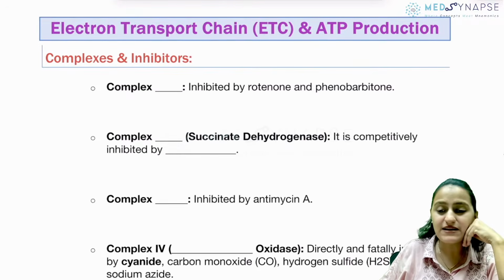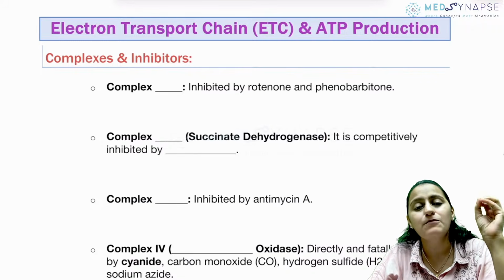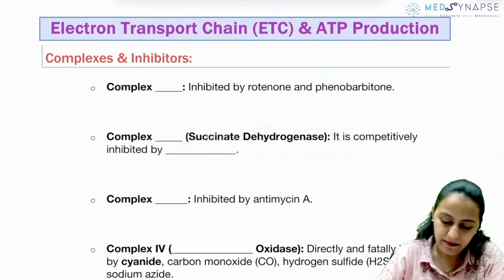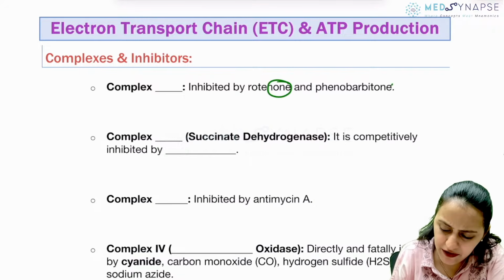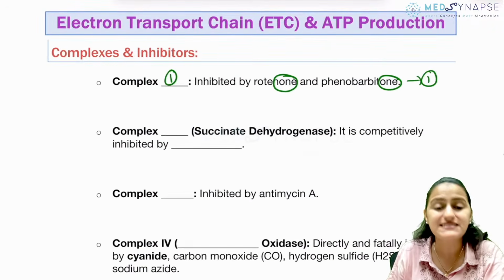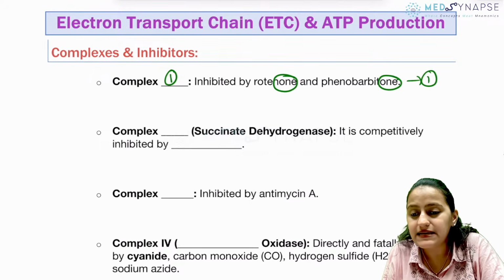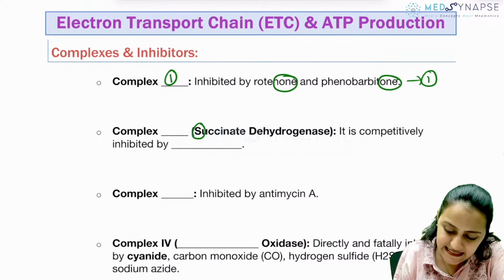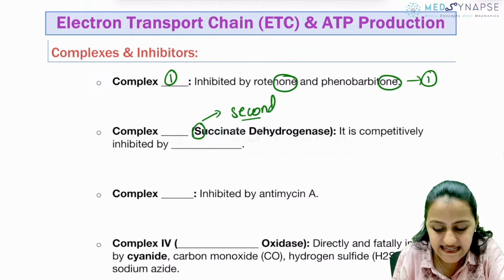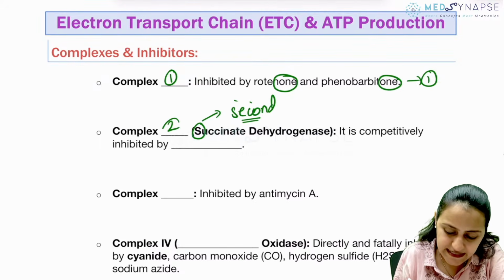Coming to electron transport chain and ATP production, the very, very important topic, ETC complexes, complex 1, 2, 3, 4, 5. So remember, rotenone, phenobarbital, ending in ONE, they inhibit complex 1. Remember rotenone, phenobarbital. It is complex 1. Succinate dehydrogenase is basically, succinate is second complex, SCSC, succinate second. It is complex 2.